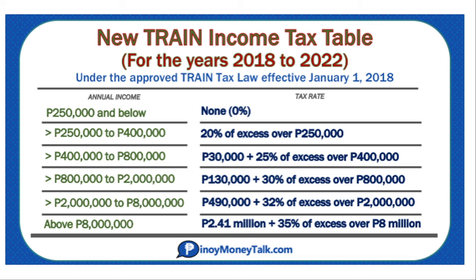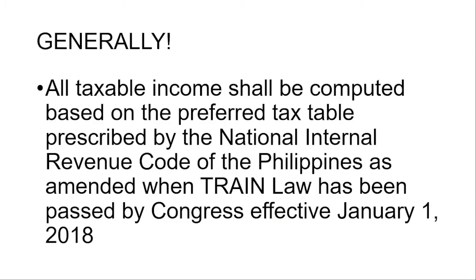So computed as follows. Right. Generally, all income shall be computed based on the preferred tax table prescribed by the National Internal Revenue Code of the Philippines as amended when the TRAIN law has been passed by Congress effective January 1, 2018.